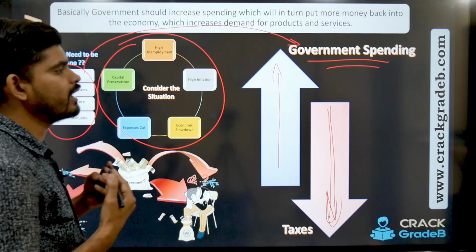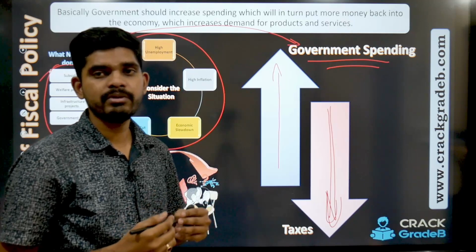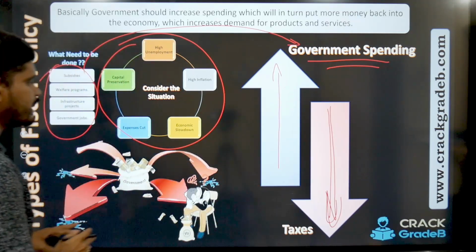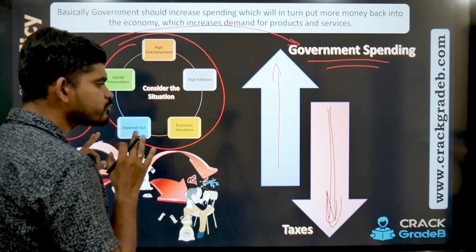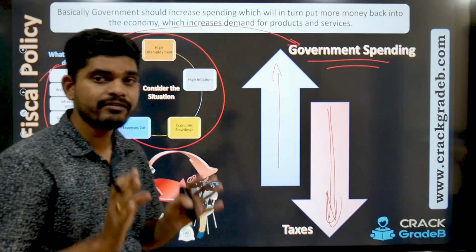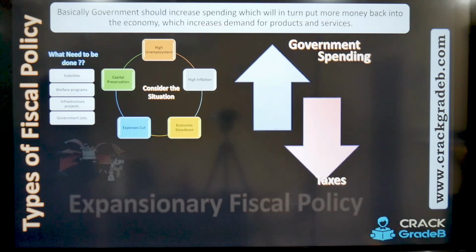So that the personal income at disposal in the hands of people goes up by this measure. So I hope this is clear, and now we have understood the entire thing, right? But we have still not seen what this situation is called.